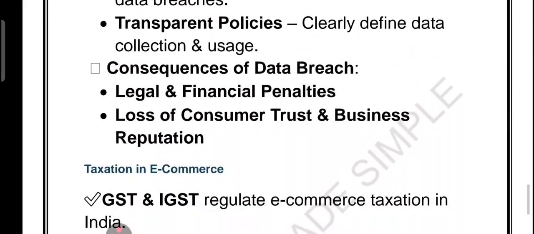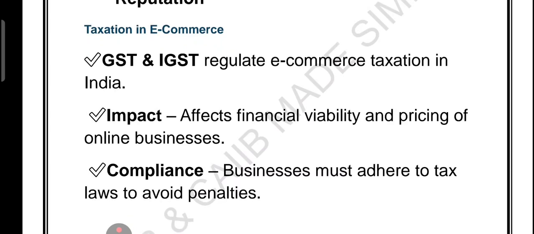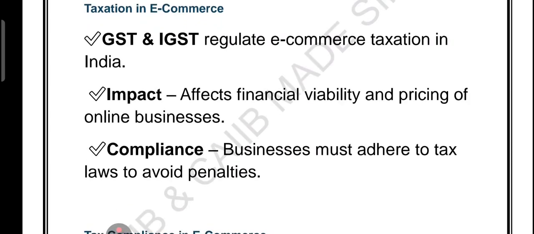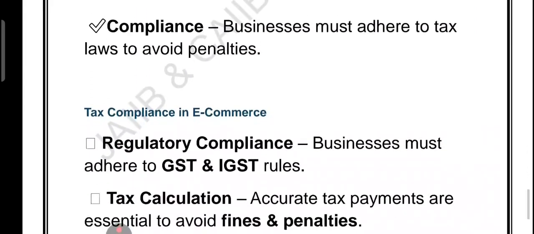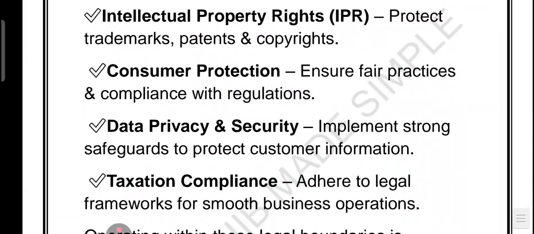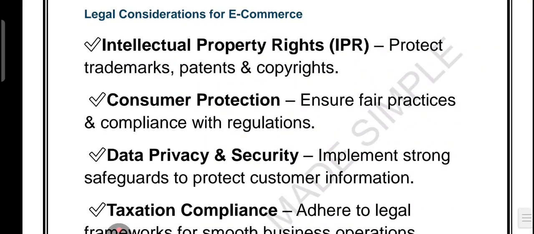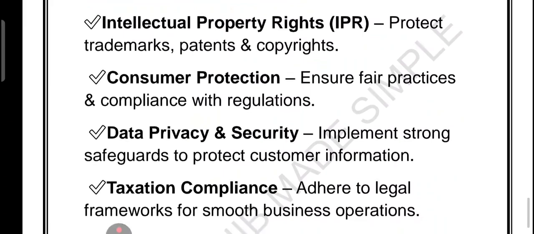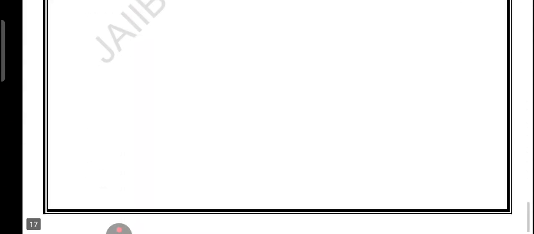Now friends, let's talk about taxation. GST, IGST, these are the taxation policies. They affect our financial viability, and business must adhere to the tax law to avoid penalty. Then we have IPR. These are the legal considerations for e-commerce. IPR stands for intellectual property rights, to protect the trademark, patent, and copyright. Consumer protection, then data privacy, taxes and compliance. We have discussed in detail about these things.